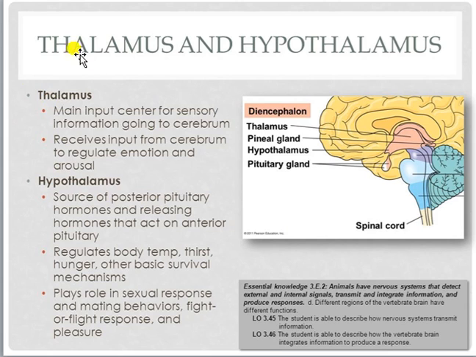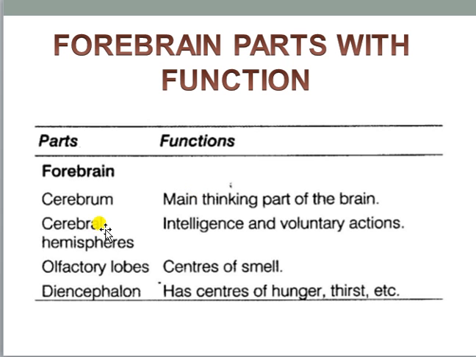So all these things are controlled by the hypothalamus, and the hypothalamus is present at the floor of the thalamus. There is one more part, the epithalamus, that is the upper part of the thalamus, but there is no such special function to be discussed in this slide. So the main two parts, thalamus and hypothalamus, their functions are written in this slide very clearly.